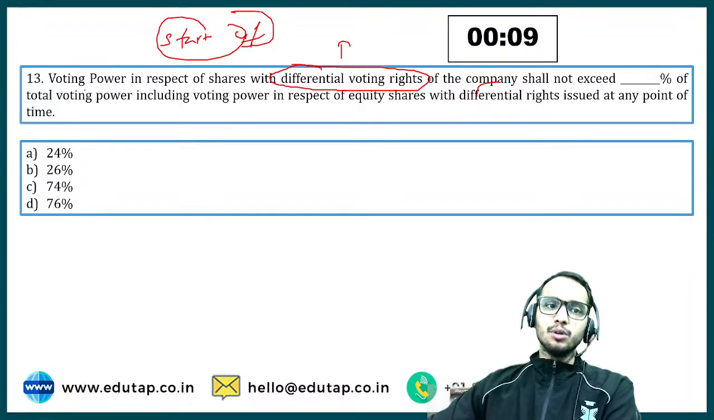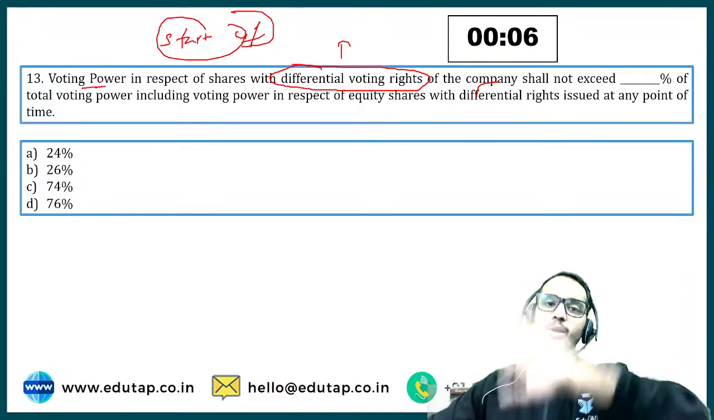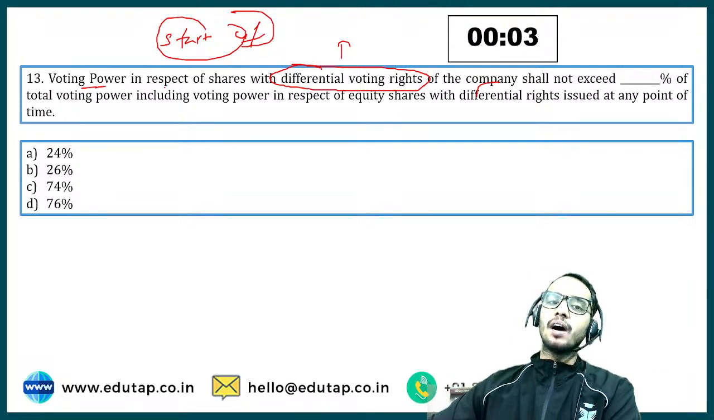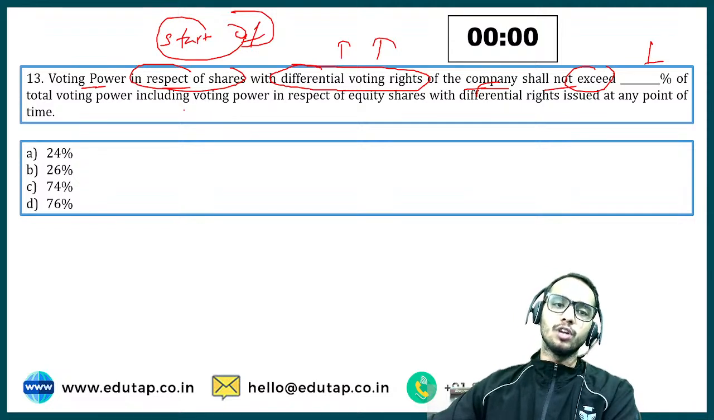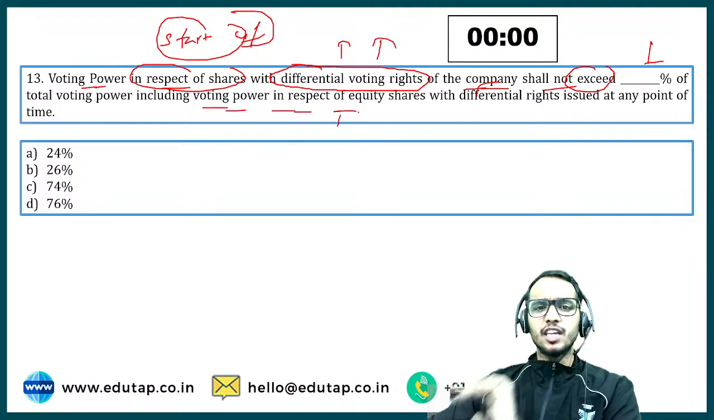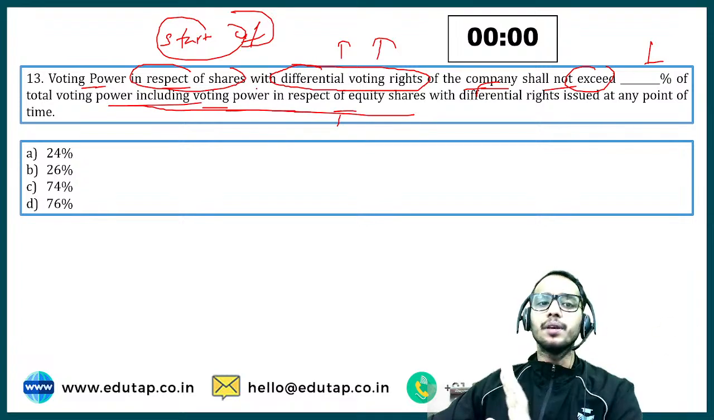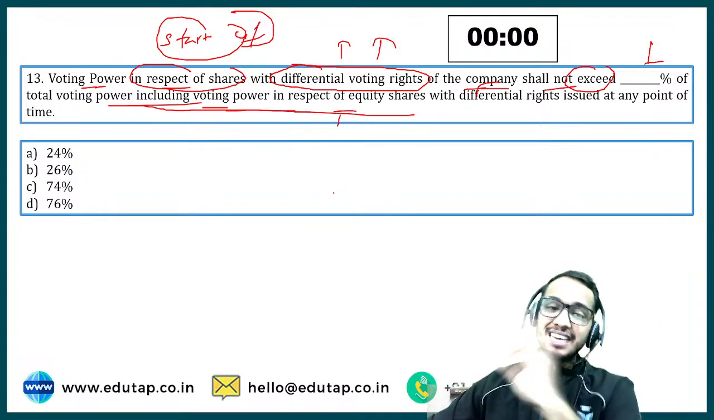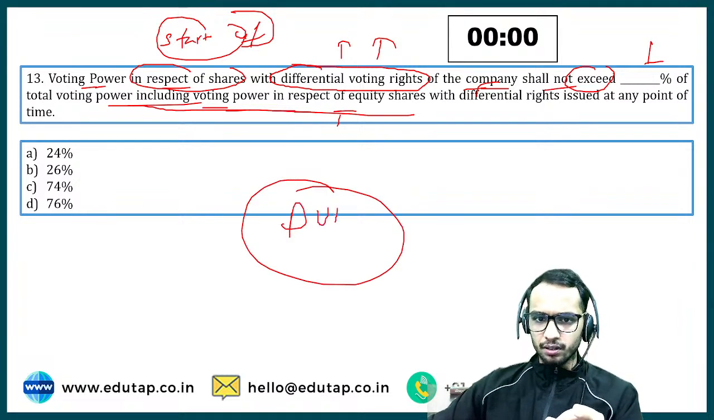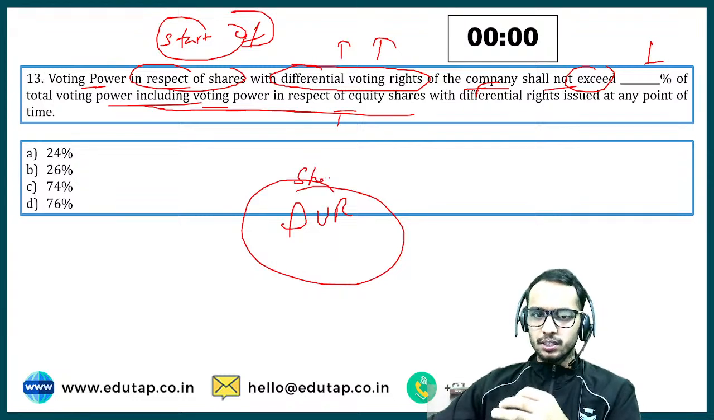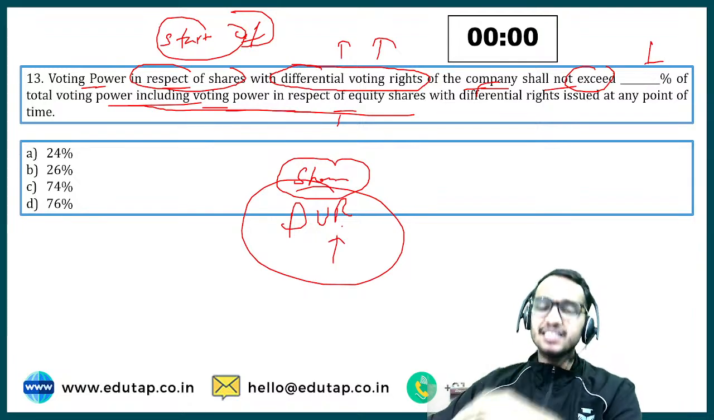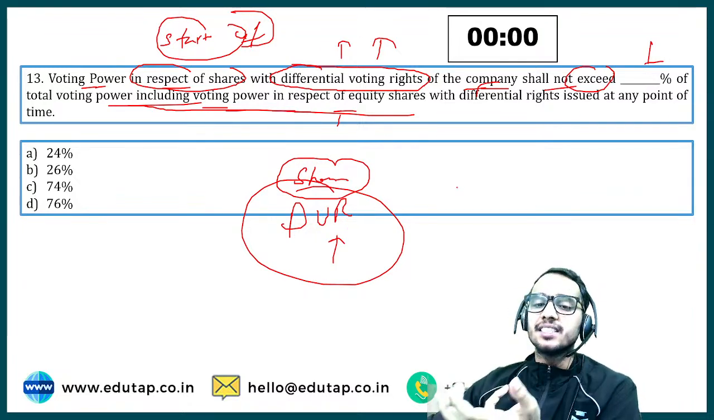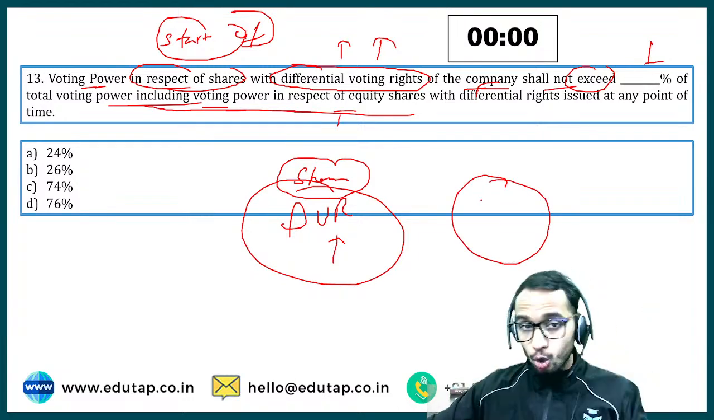Here it is asking you not in respect of a startup company, but in the ordinary course of business: voting power in respect of shares with differential voting rights of the company shall not exceed dash percent of the total voting power, including voting power in respect of equity shares. Forget about this. Just tell me, voting power in respect of DVR shares, that is differential voting rights, should not exceed how much percent of the total voting rights?